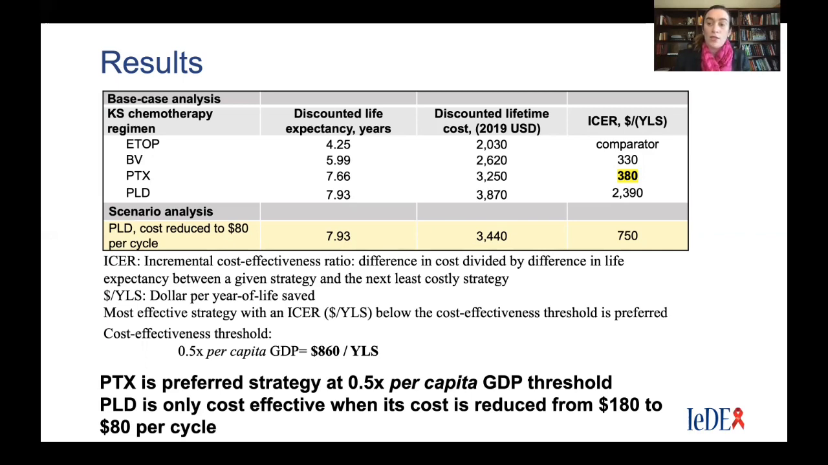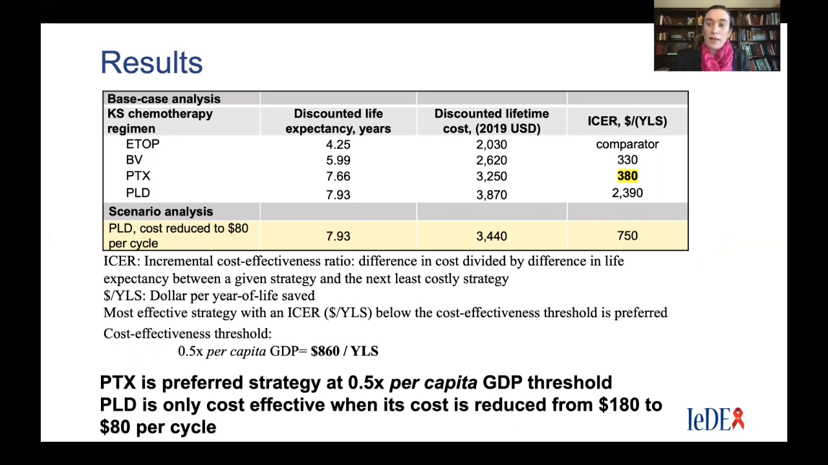There are different ways to determine a cost effectiveness threshold. Here, we determined that the cost effectiveness threshold would be half of the per capita GDP of Kenya, and this is a relatively standard way to calculate it. So using this calculation, anything less than $860 per year of life saved would be considered cost effective. So you can see that paclitaxel with an ICER of $380 per year life saved is considered cost effective and is actually far below this cost effectiveness threshold cutoff of $860 per year life saved.